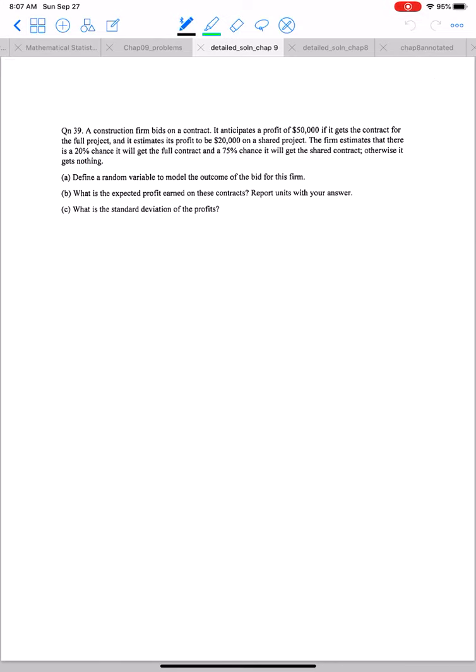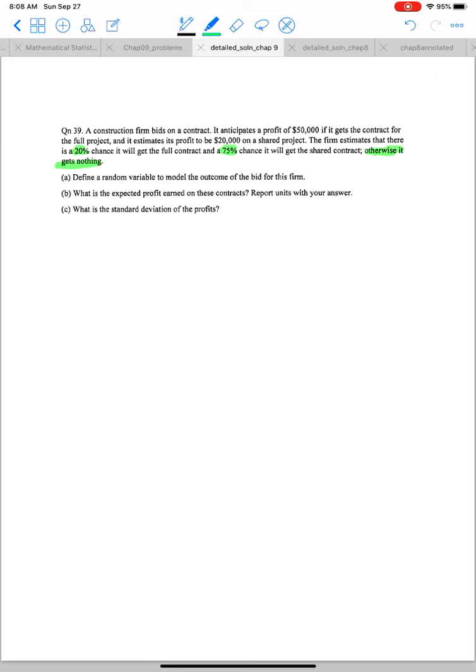39. A construction firm bids on a contract. It anticipates a profit of 50,000 if it gets the contract for the full project, and it estimates its profit to be 20,000 on a shared project. There is a 20% chance that it will get the full contract and a 75% chance that it will get a shared contract, and otherwise it gets nothing. Now this part of the statement is very important: otherwise it gets nothing. Also notice 20 plus 75 is not 100. That means there is a 5% chance of getting nothing.